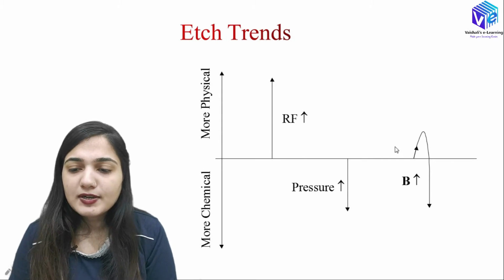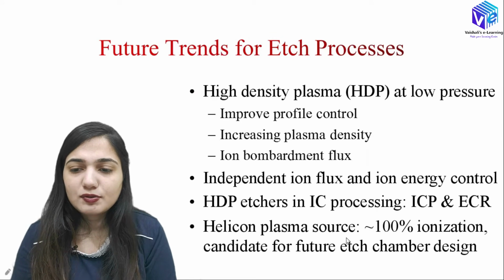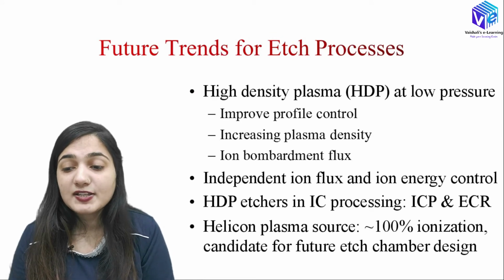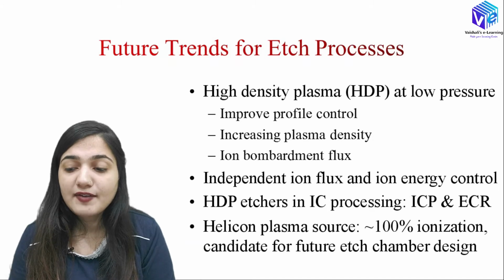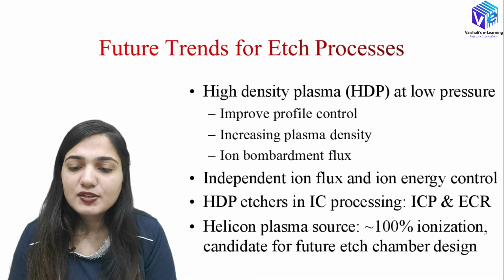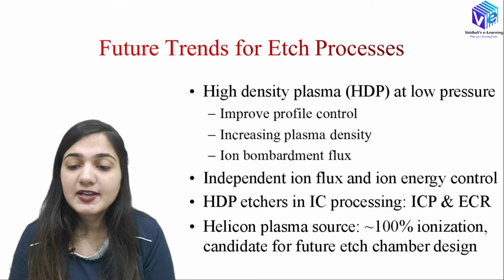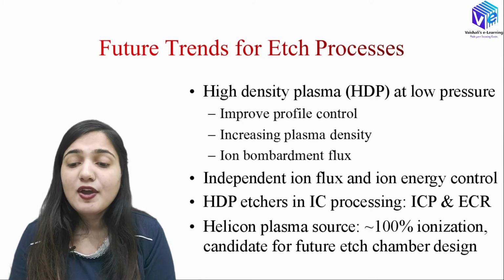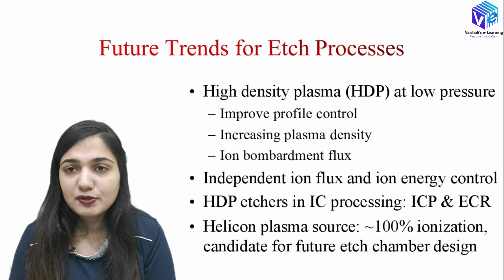I hope now you understood about the etch trends. Now coming to the future trends, we require high density plasma at low pressure. For that I have already told you we can use the ICP, ECR or Helicon system. If I am using a high density plasma system, it can be used to improve the profile control and to increase the plasma density for ion bombardment flux control as well.